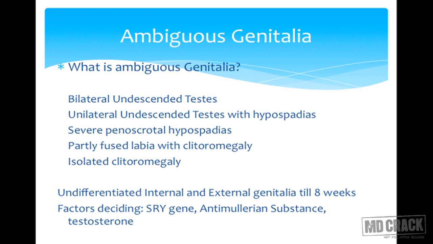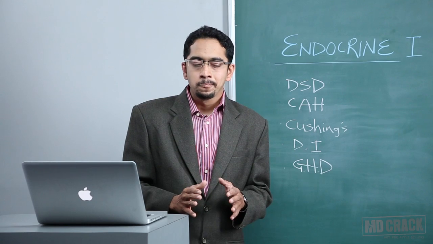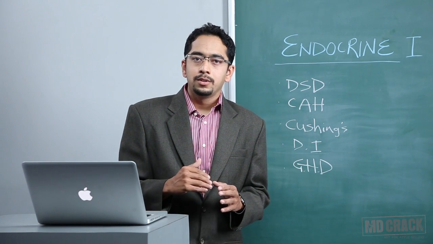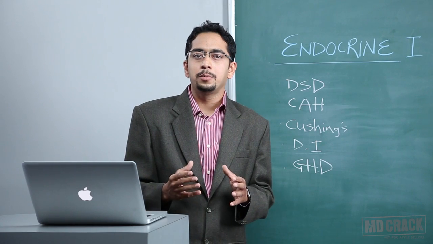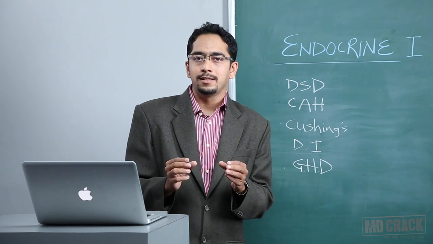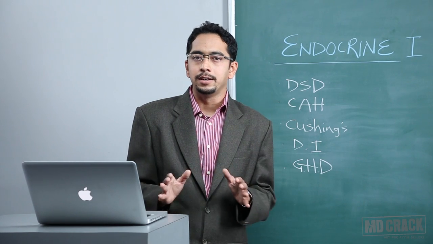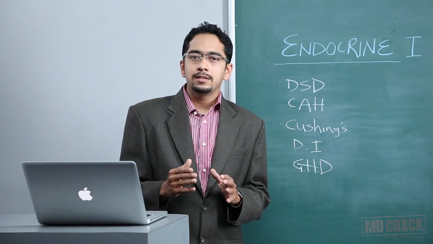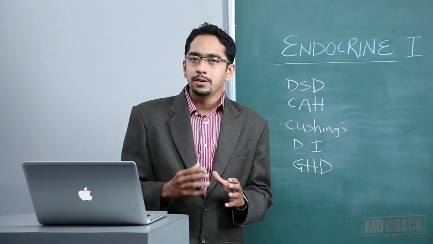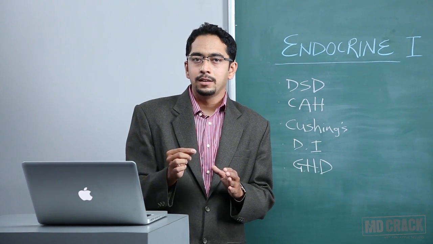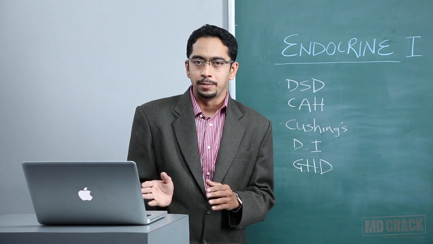The differentiation of external and internal genitalia into male or female depends on various factors. In utero, when the fetus is growing, up to 8 weeks, the gonads and the external genitalia are identical. At 8 weeks, certain factors play a role which help the gonad differentiate into either male or female.